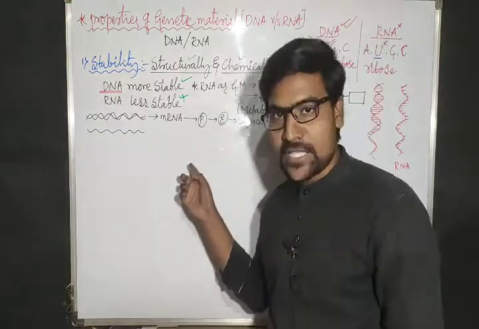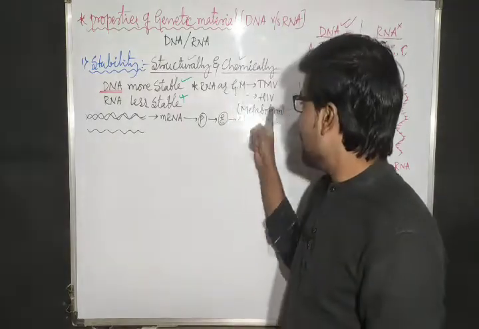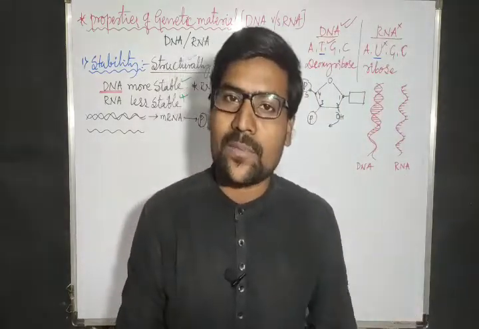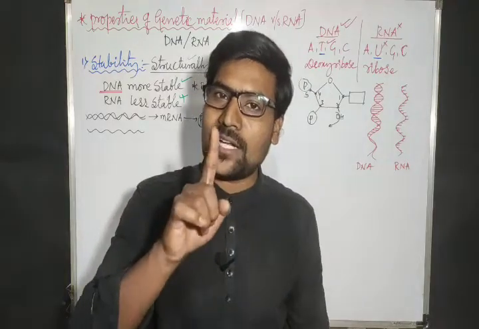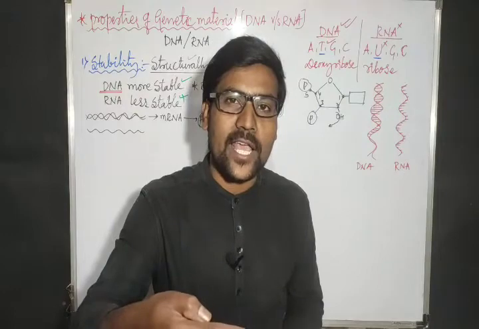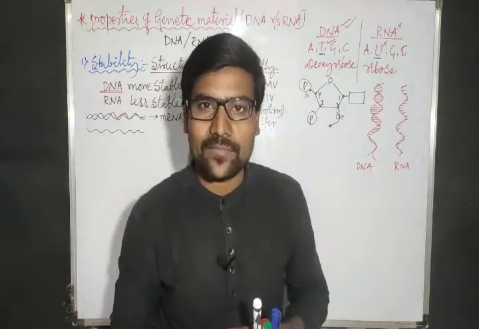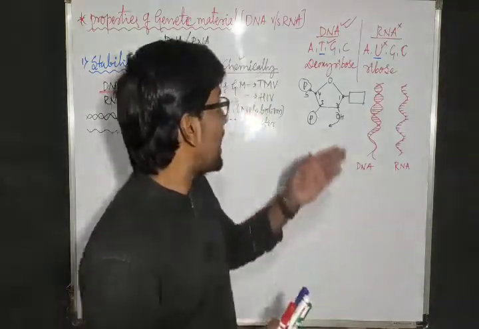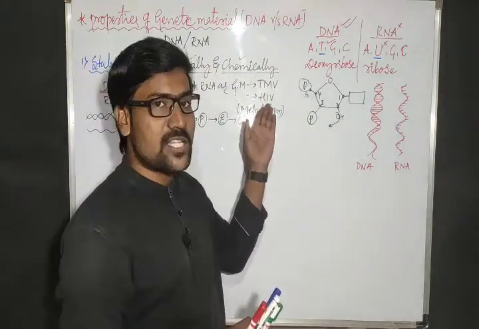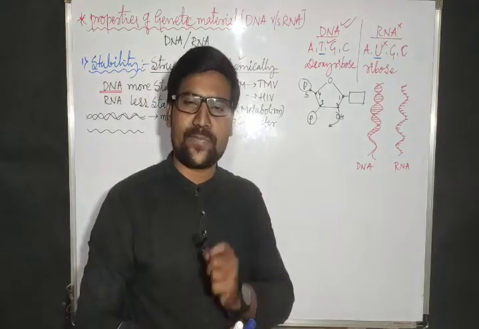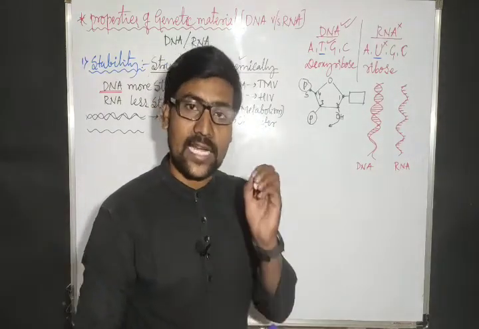Then the enzyme is also not stable. Then the metabolic pathway is not stable. The whole metabolism gets disturbed. If the metabolism gets disturbed on and on, then that organism cannot survive for a longer time. So that becomes a very short-lived organism. Because of that reason, TMV viruses and HIV viruses are short-lived organisms having a short lifespan. Okay, that is one thing.